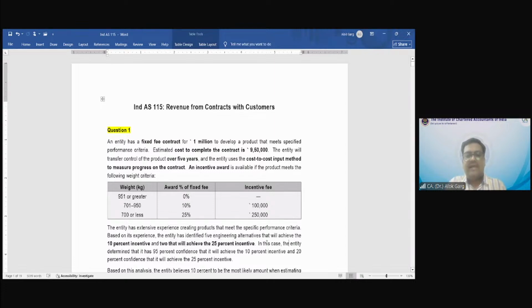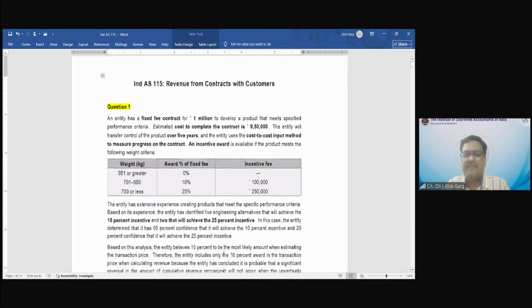The entity determined that it has 95% confidence that it will achieve the 10% incentive, which is almost 100%. The company is demonstrating that it is able to receive 1 lakh rupee as a variable consideration. And there are 20% chances that the company will receive the 25% incentive.